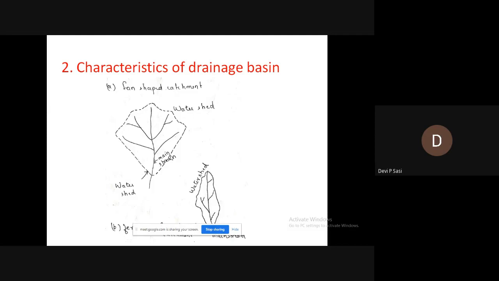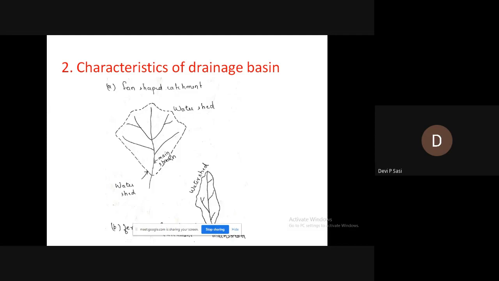On the other hand, if the drainage basin is located in the leeward side, then it receives only lesser precipitation and hence the runoff will be very less.